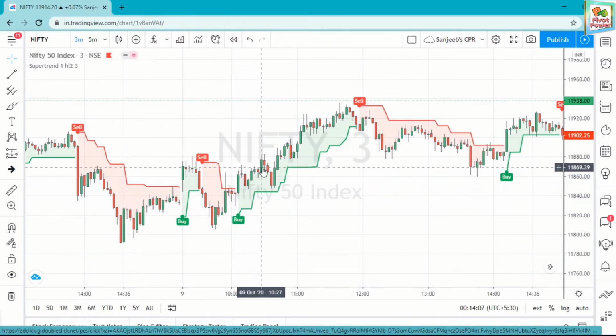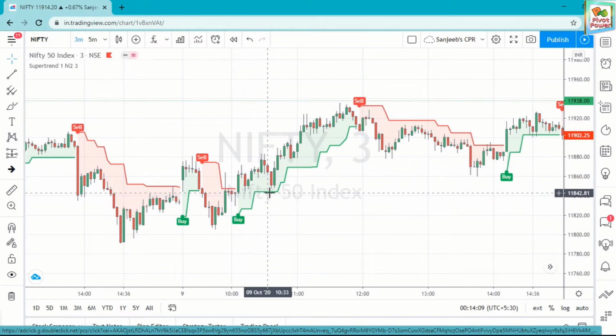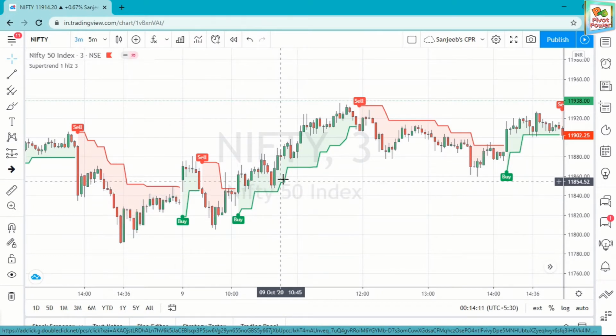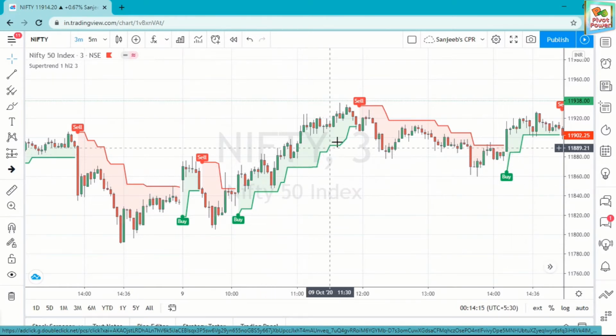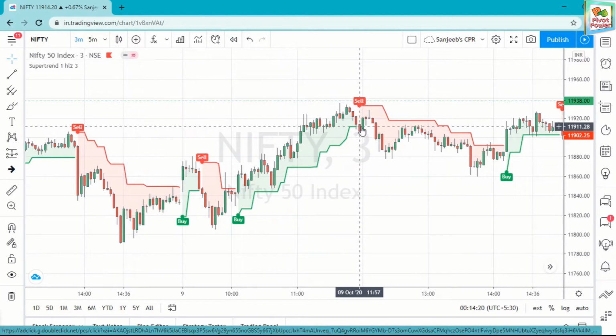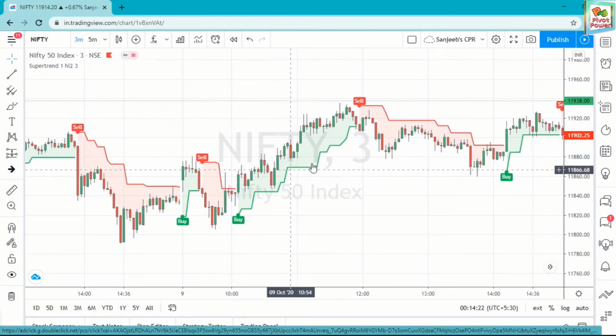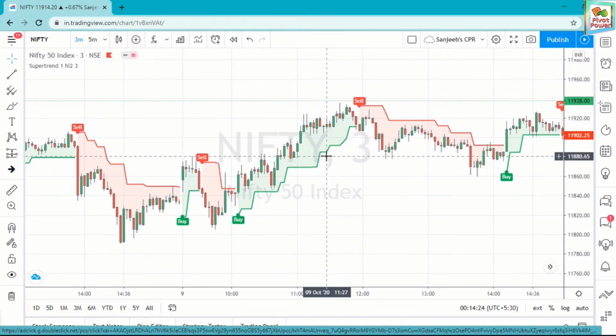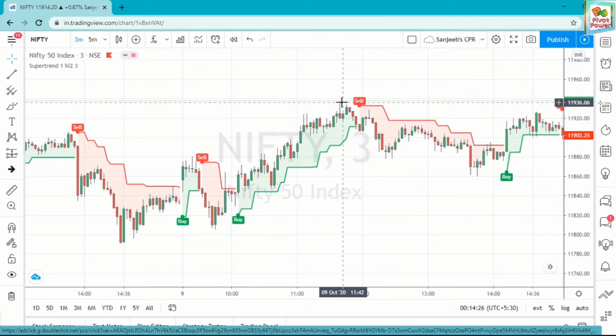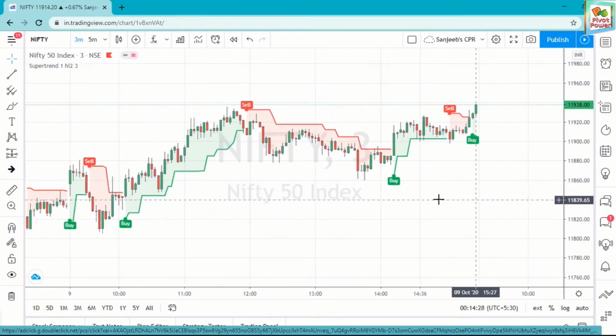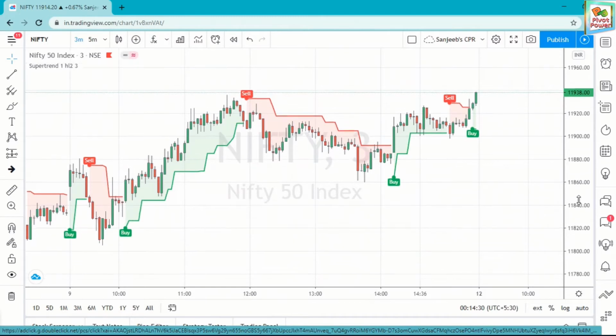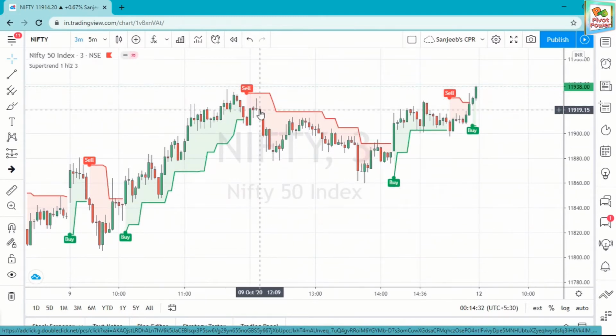Then when you go to this, your stop loss is in this step. You have to wait until it crosses. It is crossing here, then you have to exit here. Or if your profit target is complete, then you have to exit. See here, the signal is giving you the sell signal, then you have to exit here.